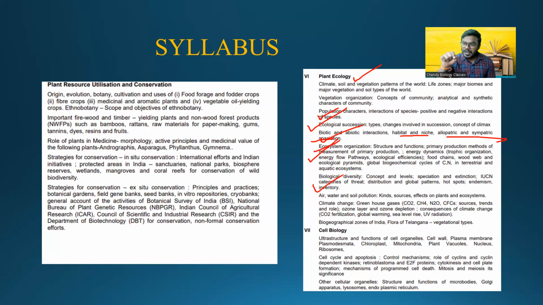Biodiversity. Friends, here you will get more number of questions. Name of the organisms which are under the Red List data, name of the organisms which are getting extinct, IUCN categories of threat, what are the various global patterns, what are the various hotspots in India, everything we will get. When it comes to air pollution and water pollution, friends, you can get a direct question, especially from the name